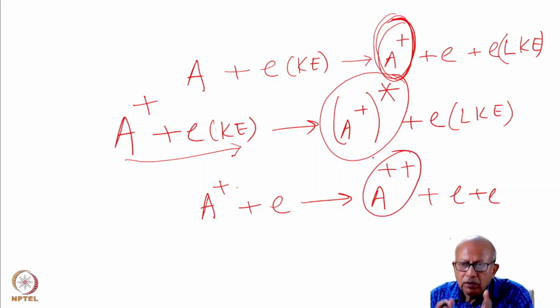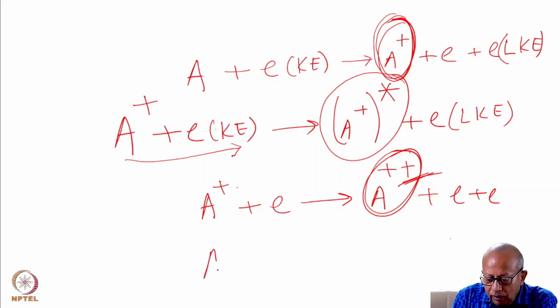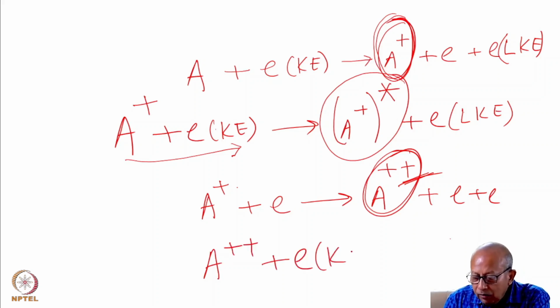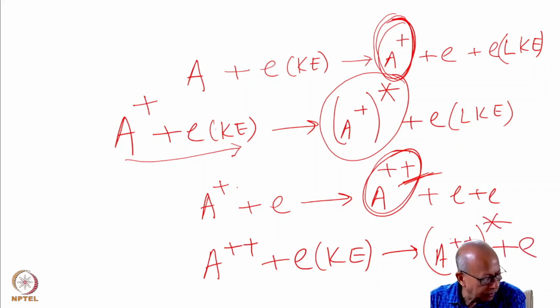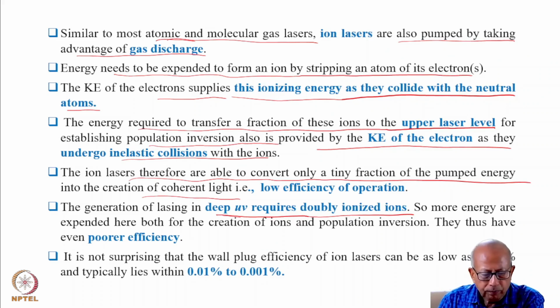So you'll have to impart more energy to create this active species. This is now the light emitting species. And then this will collide with electron, and generate, take it to the excited state to create population inversion. Therefore, such lasers will have even poorer efficiency.